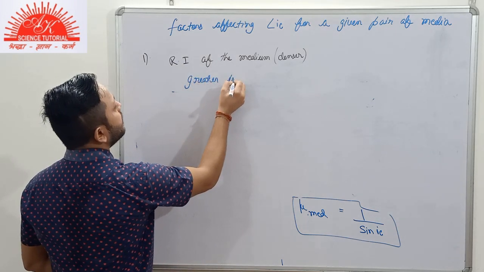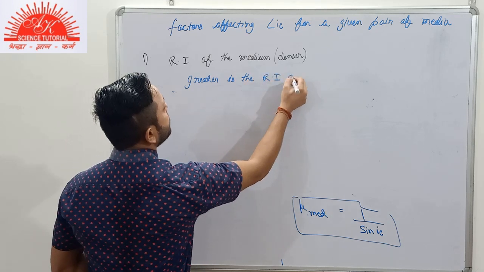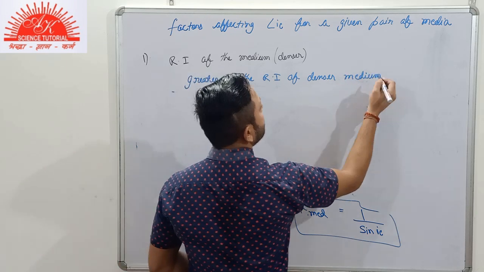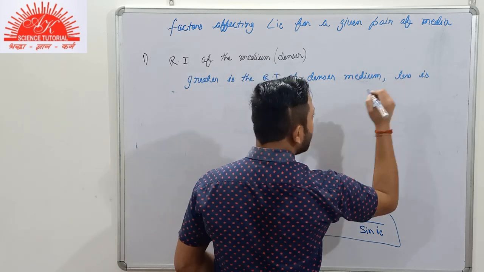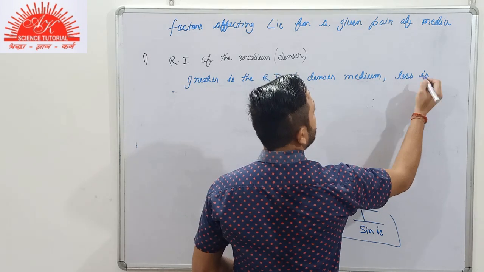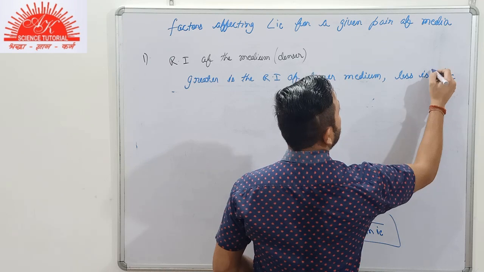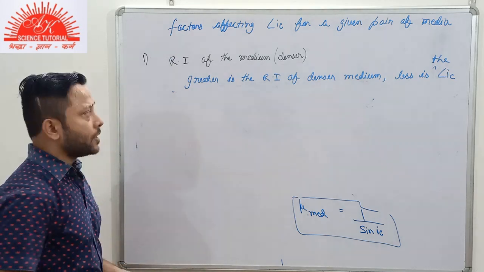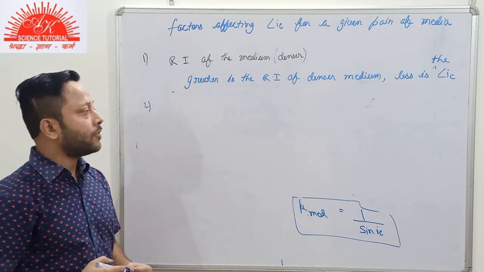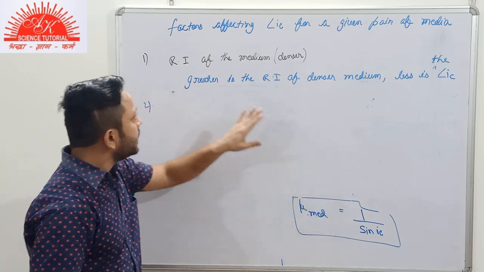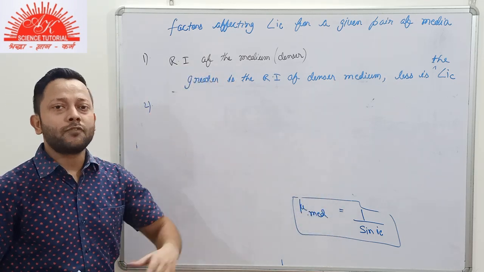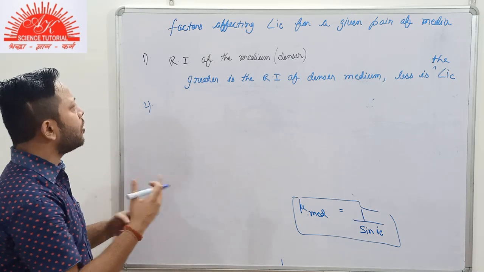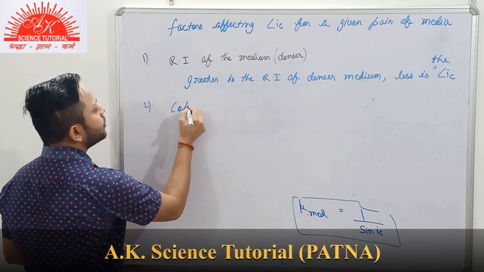Greater is the refractive index of the denser medium, smaller is the critical angle for that given pair of media. Now, the second factor. If you know about this relation, then you can state the first factor, that is about the refractive index of the denser medium, and the second one, you can relate it of your own: color or wavelength of light.